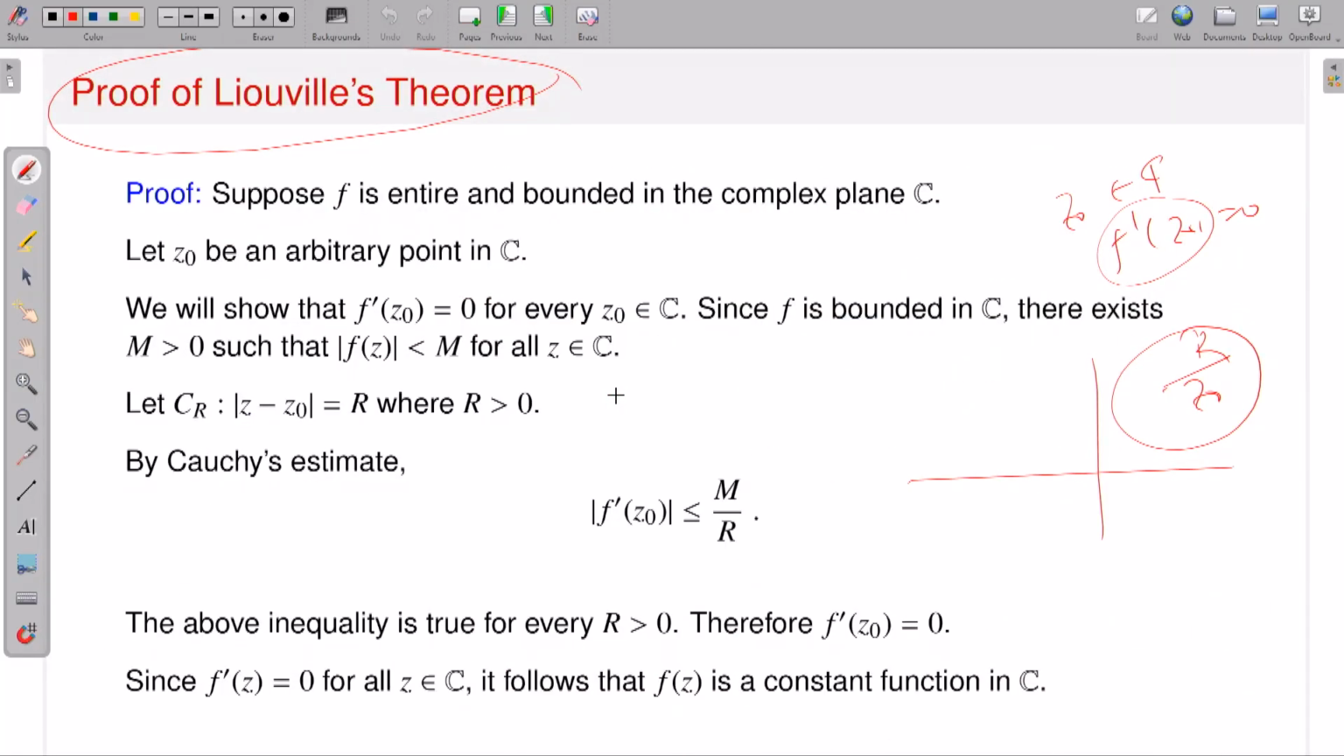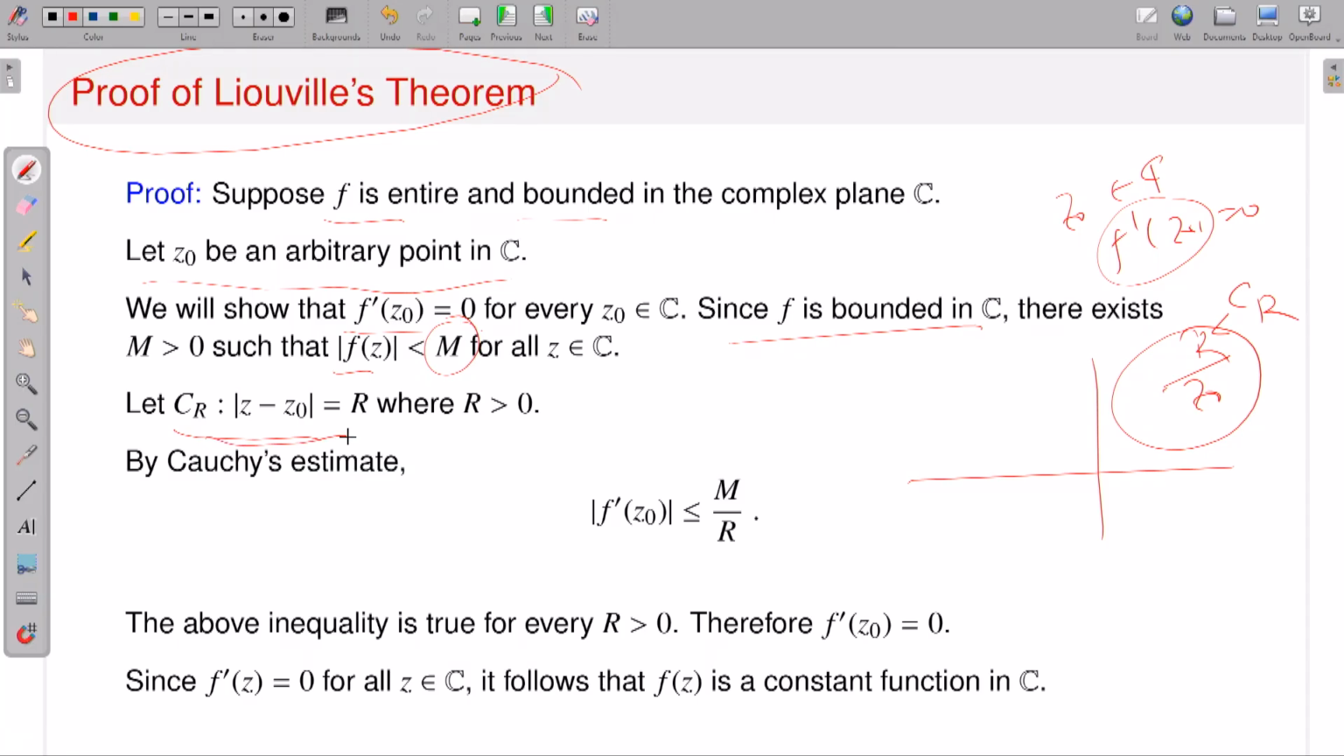Now you see, I have an entire function which is bounded. Bounded means what, by definition? Okay, so let z0 be an arbitrary point. We will show that the derivative at z0 is 0. Since f is bounded, there exists an M such that |f| is dominated by M. Now you consider a circle, this is my CR, centered at z0 with radius r. So this is the circle.